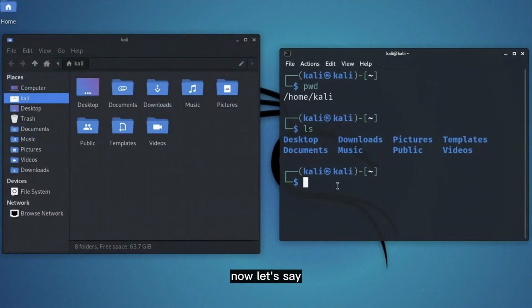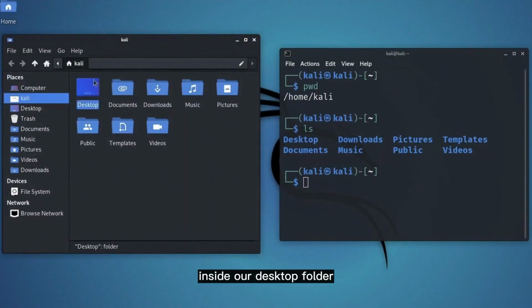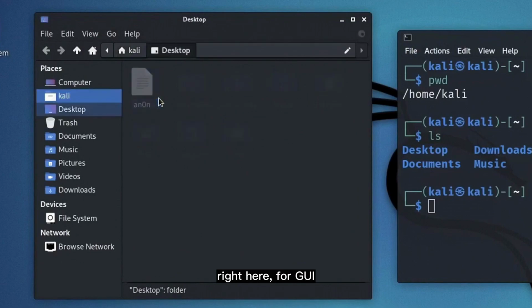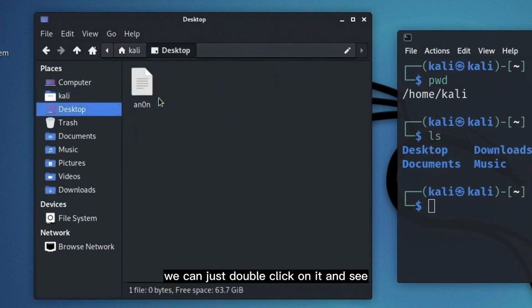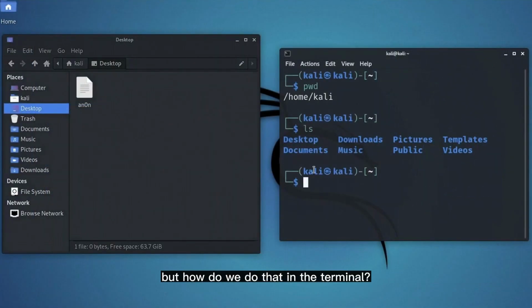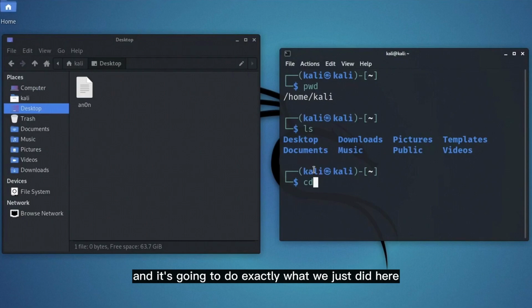Terminal. Now let's say, what if we need to take a peek inside our desktop folder right here? For GUI, we can just double click on it, and see what we have inside it. But how do we do that in the terminal? Well, here comes our next command, cd. cd stands for change directory, and it's going to do exactly what we just did here. So let's do it right now.